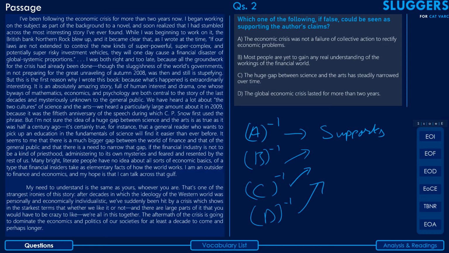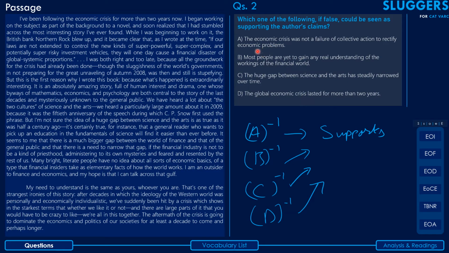Okay, I write these connotations down just to help you understand things better. But you can at least have a preconception of what you're looking for before you start reading the option. You're looking for an option which, when inverted, will be in line with the passage. As simple as that. If you have that preconception, the odds that you'll get confused while reading the options will be low. If you don't, the odds will usually be high.